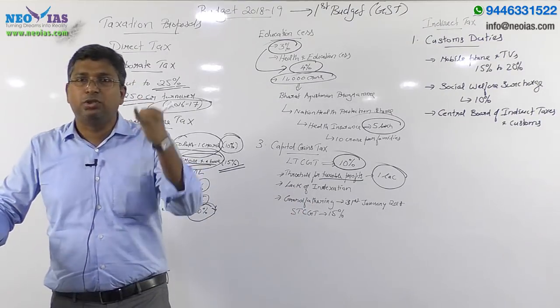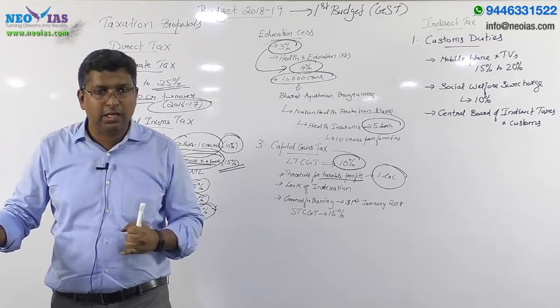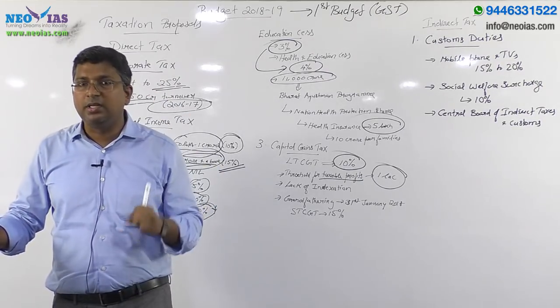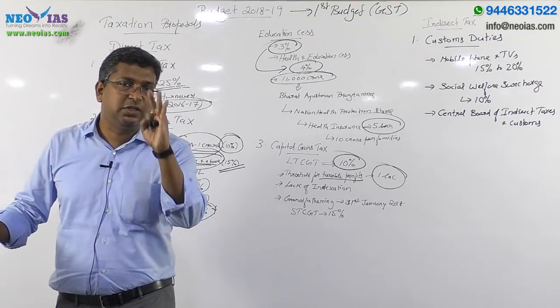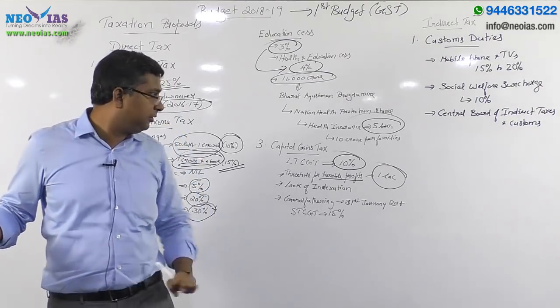This is another point. So the threshold limit is important for you, that is 1 lakh. The tax rate is important, that is 10%. So this long-term capital gains tax is without indexation. So that is another key thing.